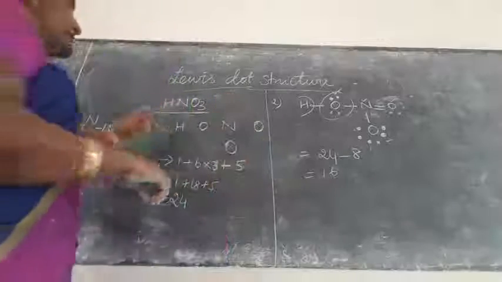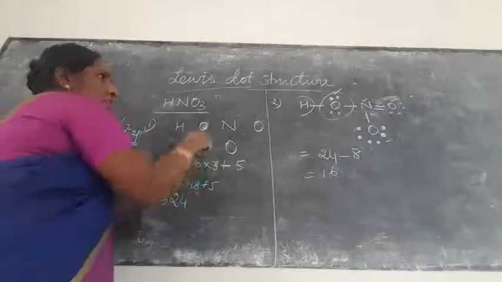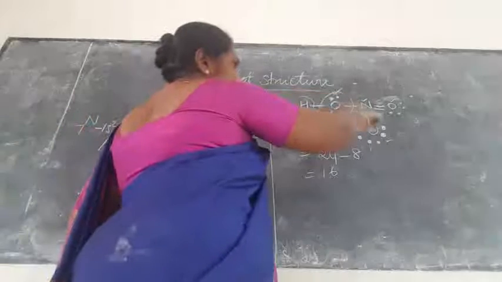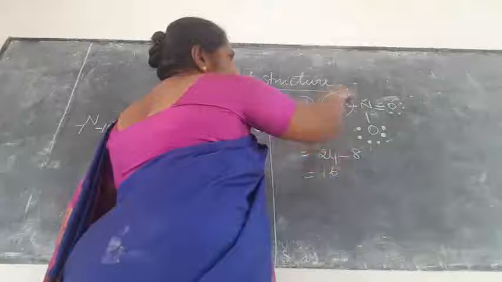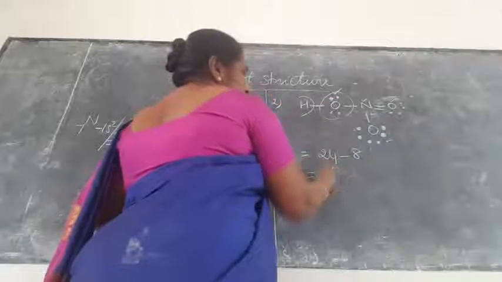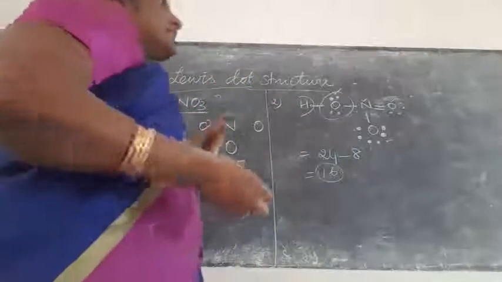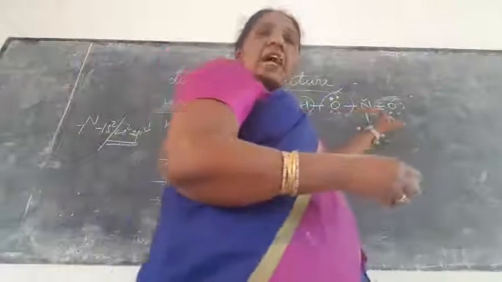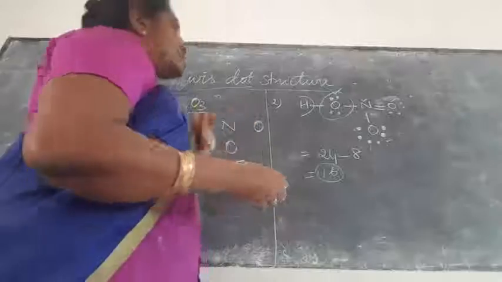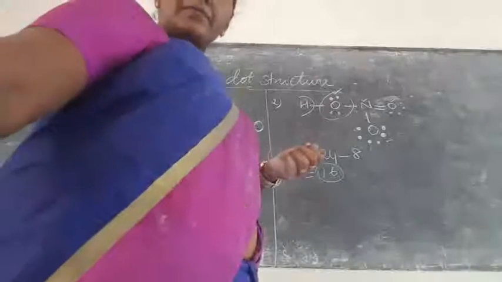Once again, first you write the skeleton, then the total number of valence electrons, then you draw single lines between these atoms. After that, calculate how many electrons are left over. So that is the remaining 16 electrons. The 16 electrons are distributed with the oxygens. Then finally the electrons will be shared with this nitrogen. So this is the Lewis dot structure of nitric acid.